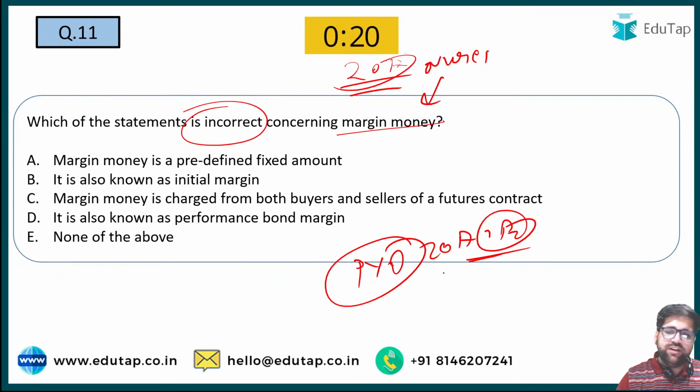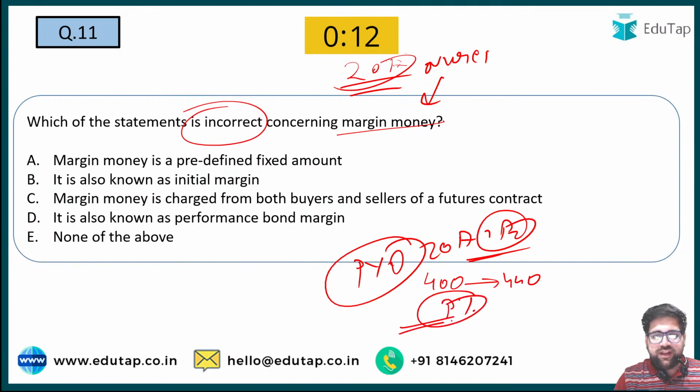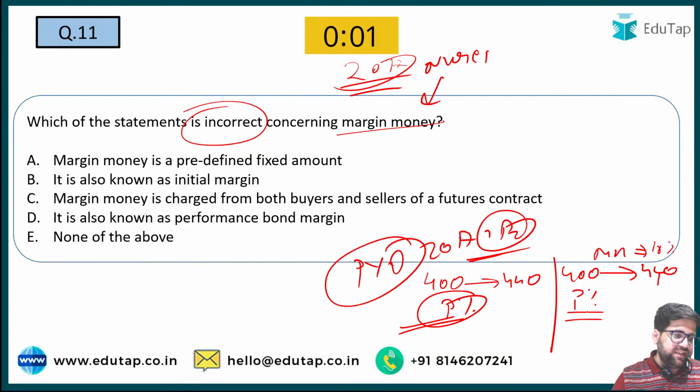Now listen to this question carefully. A trader buys the stock at 400, he sells at 440. So you have to tell me the profit percentage over here. And in the second case, the trader buys at 400, he sells at 440. But here the margin amount is 10% only. And you now have to tell me the profit percentage. So according to Nilesh, the answer for question number 11 is C.